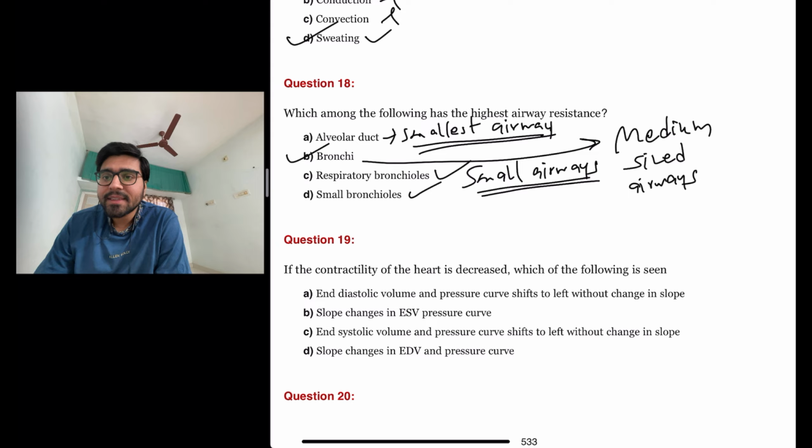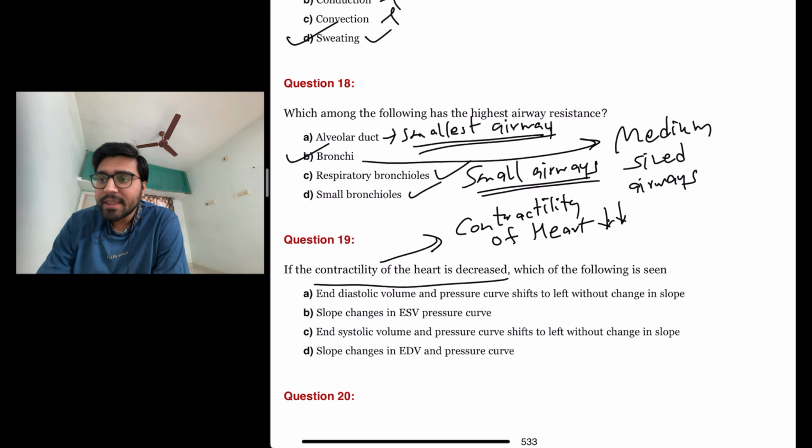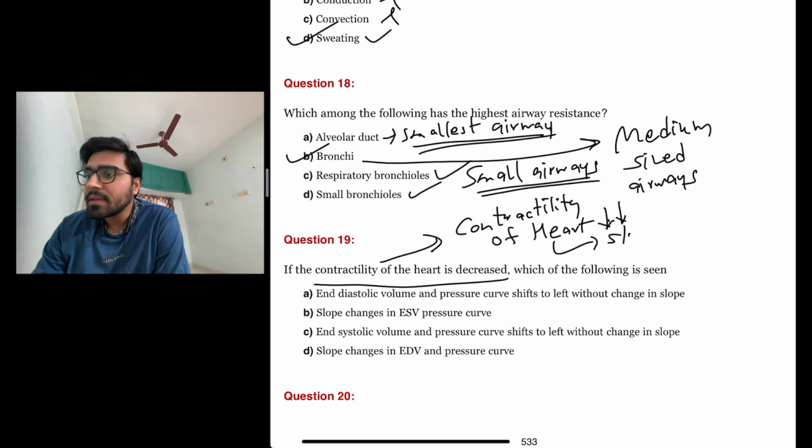The next question is: if the contractility of the heart is decreased, which of the following is seen? When contractility of the heart is decreased, this will lead to slope changes in the end systolic volume pressure curve.